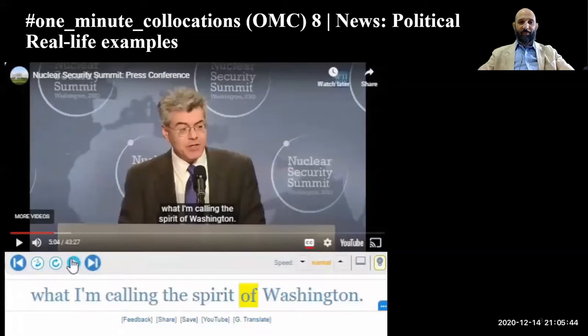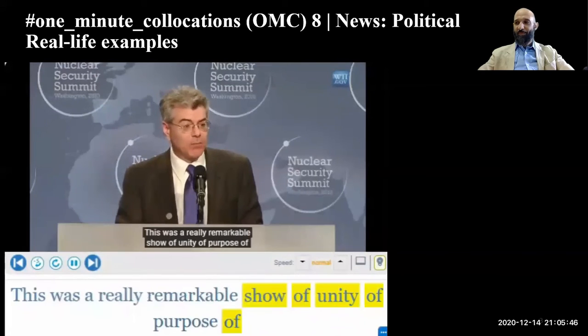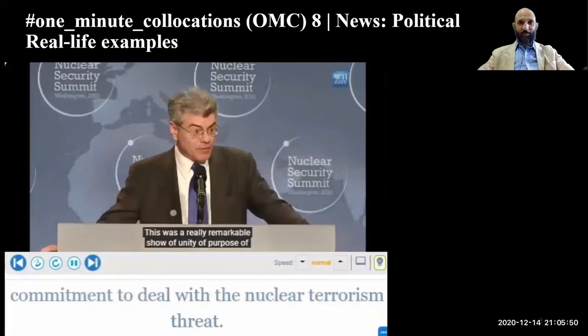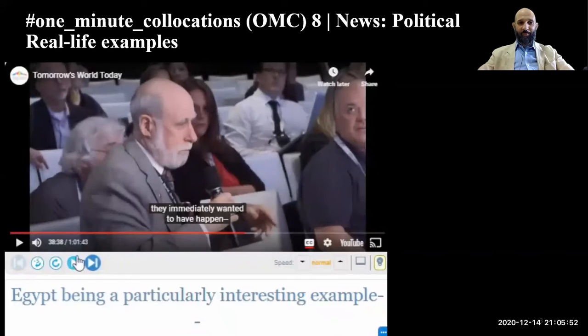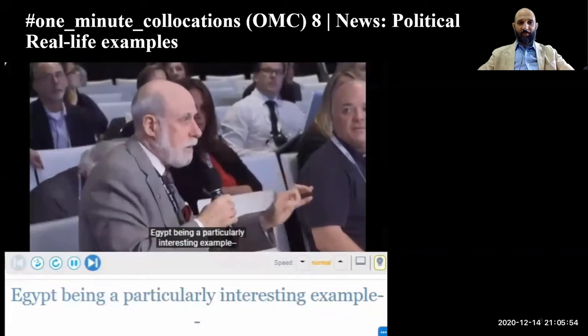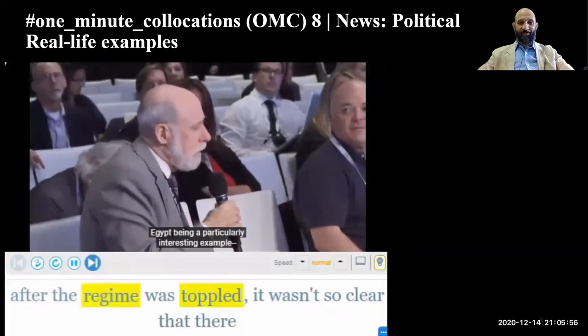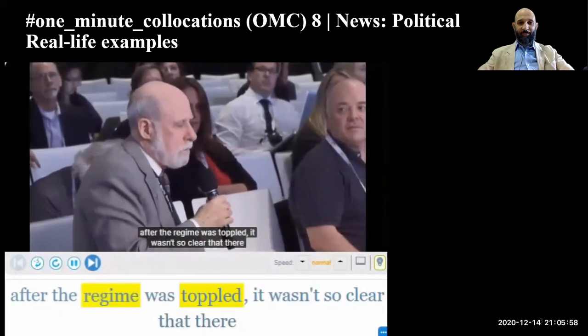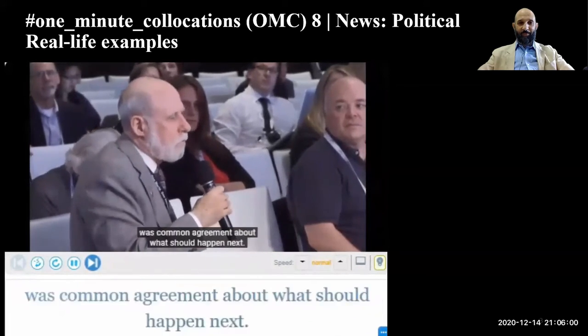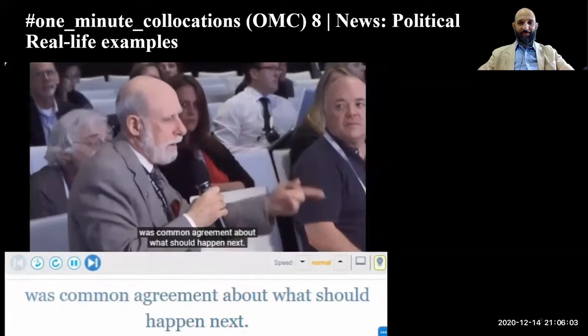This was a really remarkable show of unity, of purpose, of commitment to Egypt being a particularly interesting example. After the regime was toppled, it wasn't so clear that there was common agreement about what should happen next.